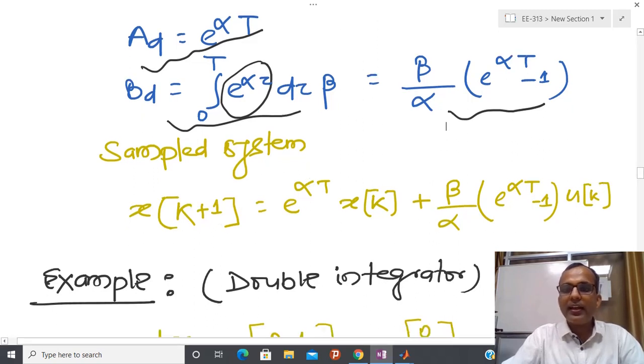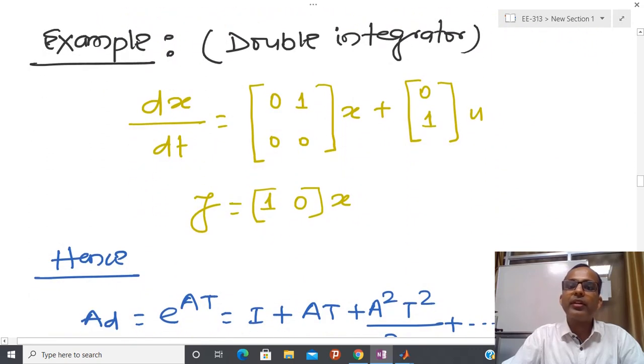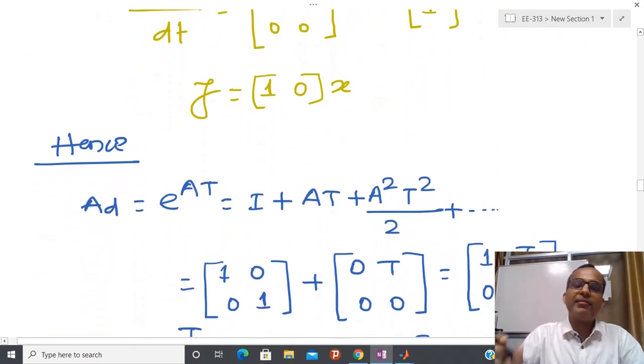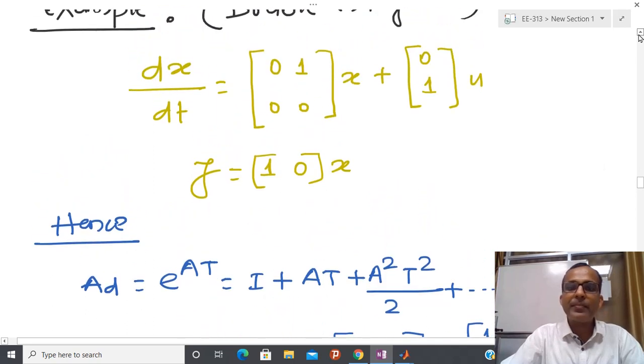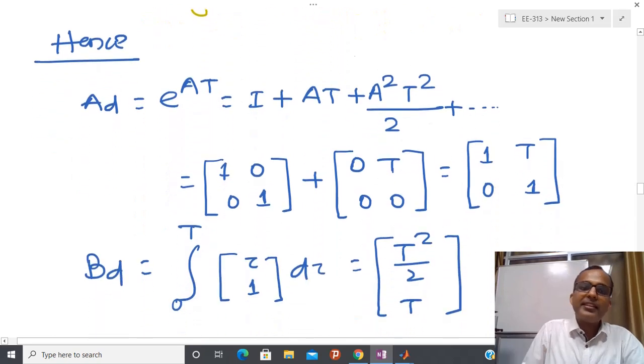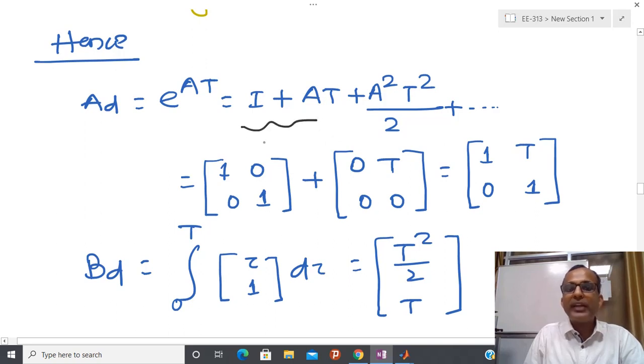Another example I have taken is the double integrator, and again I have done the same kind of exercise. Here you can see that luckily this infinite series e power At terminates after these two terms. So it is very easy to recover this.